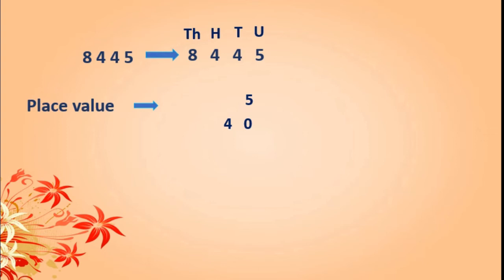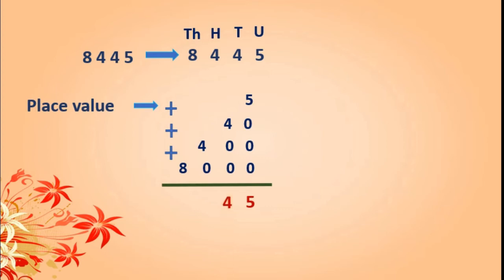And what is the place value of 4 in the hundreds place? That is 400. What is the place value of 8 in the thousands place? 8 into 1000, that is nothing but 8000. Okay students, we will add all these numbers. So what we got: in the units place 5, 4 plus 0 is 4, 4 plus 0 is 4 and 8.